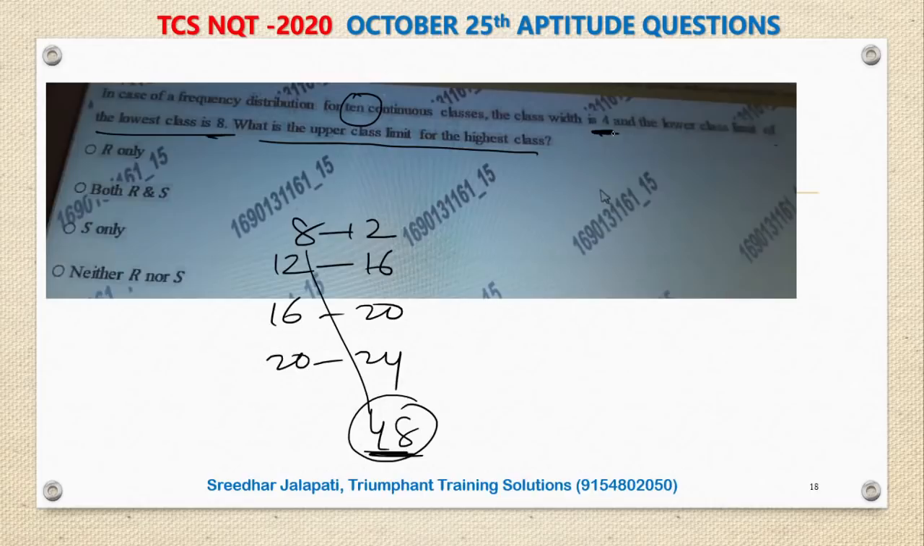Yes or no? With 4 as the width and 10 classes, the difference should be 40. 10 fours are 40. Therefore the highest class should be 8 plus 40, which is 48. That is the answer. If you want, you can write the next ones: 24 to 28, 28 to 32, 32 to 36, 36 to 40, 40 to 44, and 44 to 48 is the 10th class. Sorry. Next one.